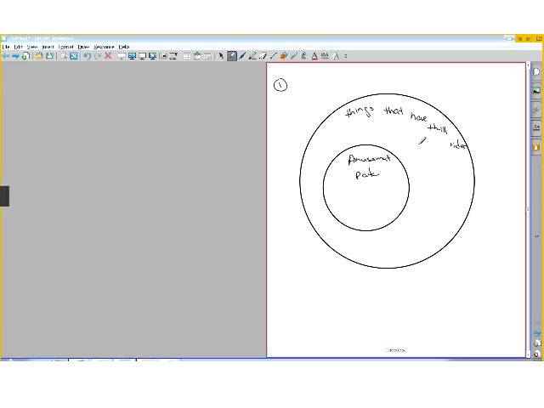Then what you do is you look at the second statement. Universal Orlando is an amusement park, so you put a little X inside the amusement park. And as a consequence, you can see that the X is also inside the larger circle. And therefore, Universal Orlando has thrill rides because it's in this. It's also amongst the big things. So this is a valid argument.